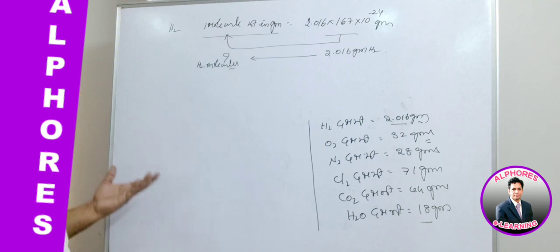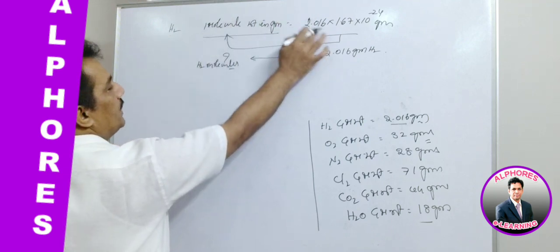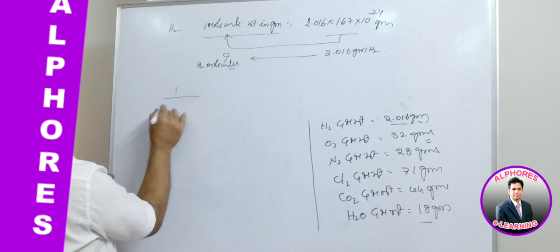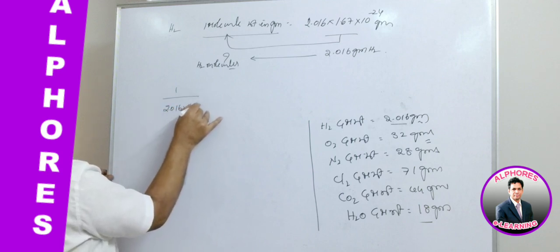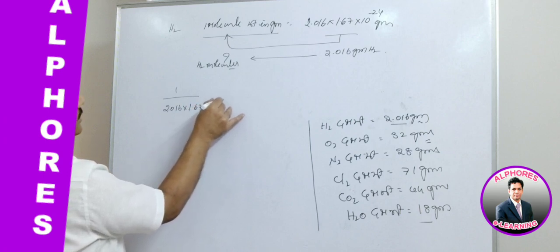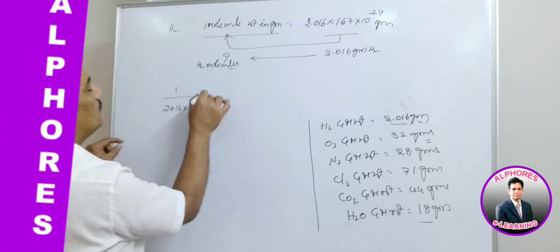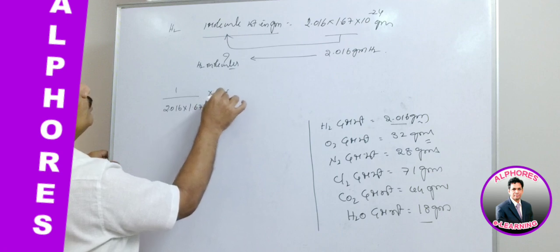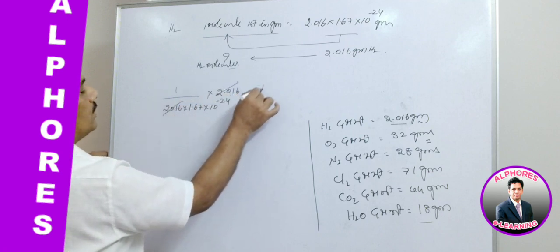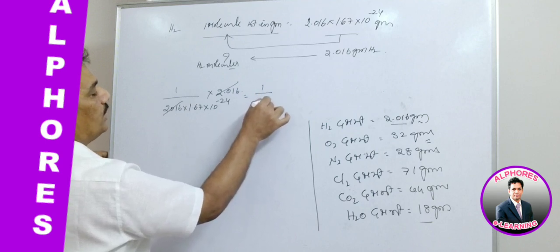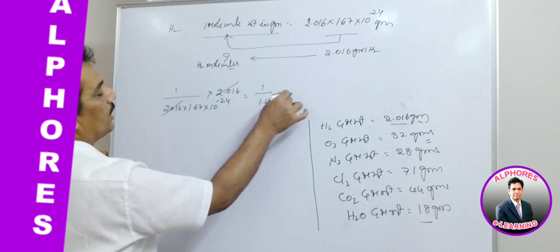Now how to consider it? One molecule weight is this much. So 1 by 2.016 into 1.67 into 10 to the power of minus 24, into the weight, given weight is 2.016. Again we cancel. What we are getting is 1 by 1.67 into 10 to the power of minus 24.